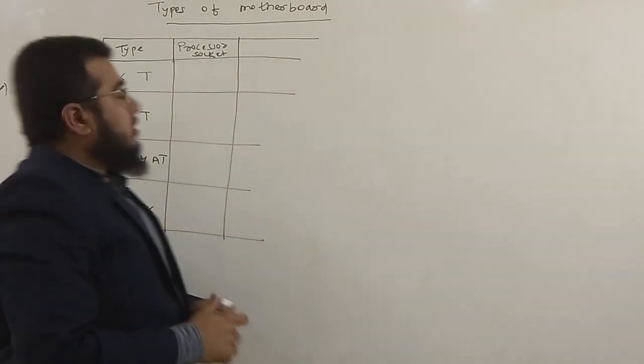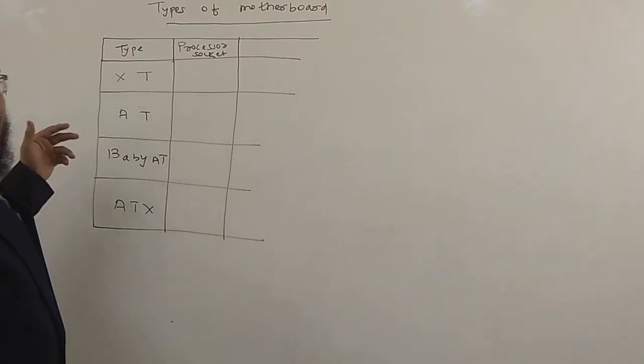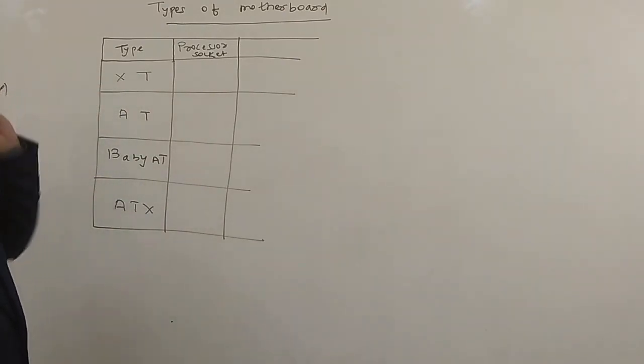Now here we have the types of motherboard. In total we have 4 types of motherboard, that is XT, AT, Baby AT and ATX.